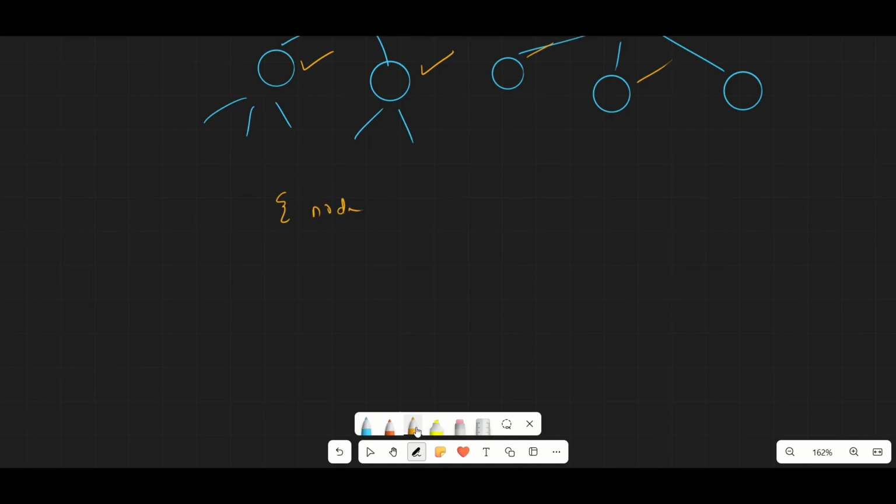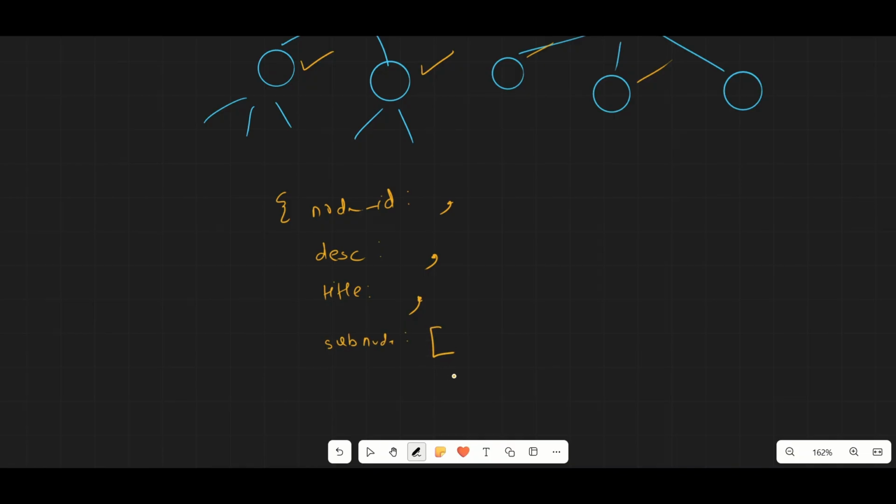So the node will have the node ID. Then there will be a short description related to that node. We also have the title related to that node. And then we have sub nodes, basically an array. Then we talk about the children node. So this is the node ID of the children node, then text information. Then we have some other child node, and this is the information about that node. That's it. So we have so many nodes.